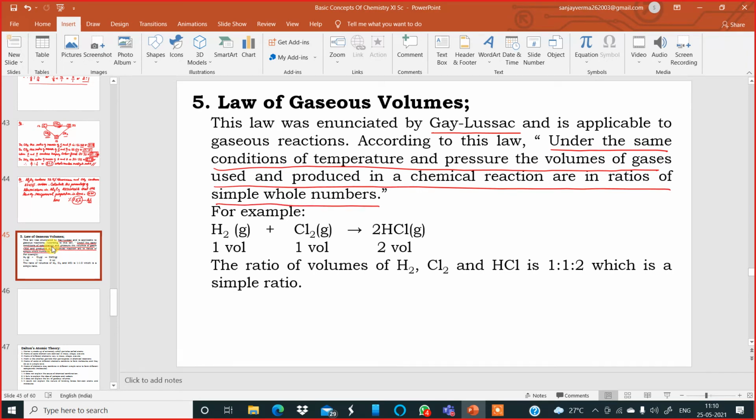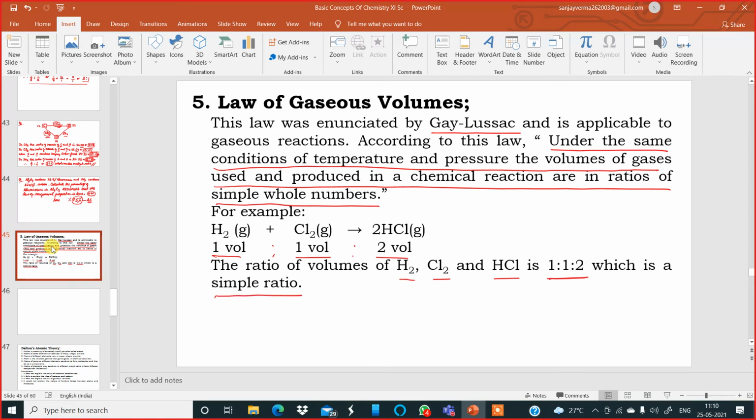For example, one volume of hydrogen combining with one volume of chlorine gives two volumes of hydrogen chloride gas. So here the ratio of the volumes of hydrogen, chlorine, and HCl is 1:1:2, which is a simple ratio.